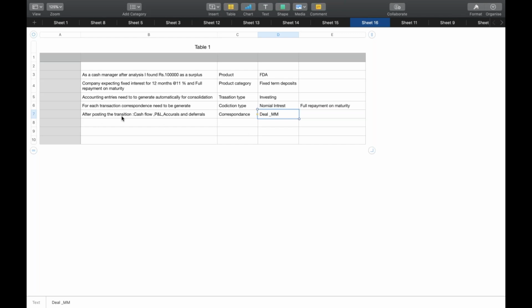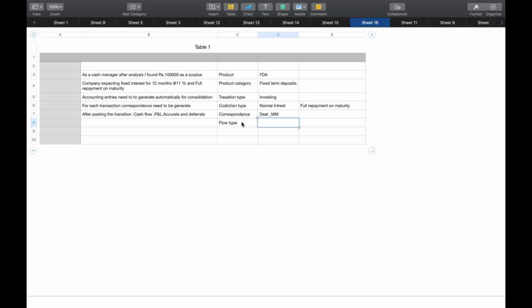Then after posting the transaction, what they are saying is, if you post the transaction, cash flow needs to be generated automatically, profit and loss need to update, accruals and deferrals need to update. So you can attach all these things to your product. This is called flow type. Just understand the definitions carefully. Later you can do everything. What does flow type mean?